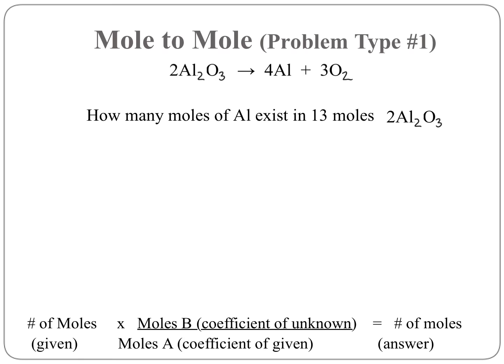So let's just go ahead and look at a problem. Let's start off looking at our problem. It says, how many moles of Al, aluminum, exist in 13 moles of aluminum oxide? This is my given, because obviously it gives us a number. And then what I'm asking for, how many moles of Al, this is my unknown.